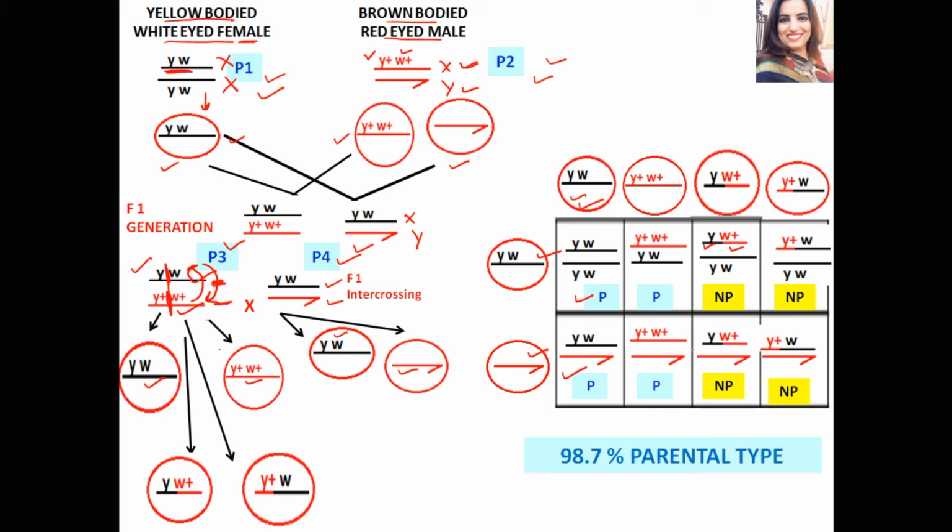Morgan obtained 98.7% of parental types in the F2 generation and 1.3% of non-parental types. Only 1.3% of non-parental types were obtained because the genes for body color and eye color are tightly linked on the same chromosome. There is not much space between the two genes, so the chances of crossing over are rare. And if the chances of crossing over are rare, then the formation of recombinants, or non-parentals, is also rare.